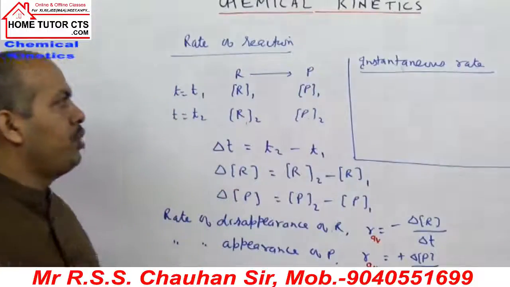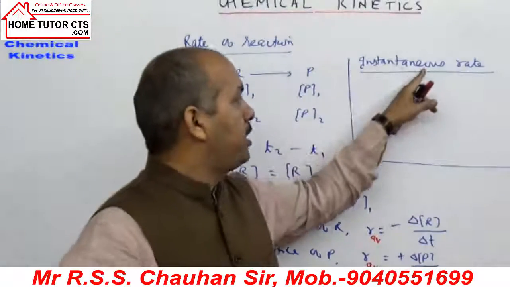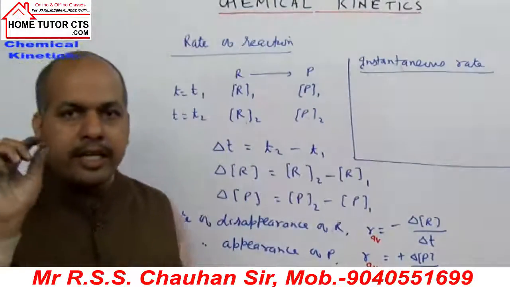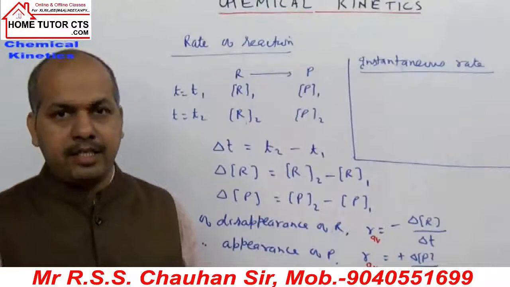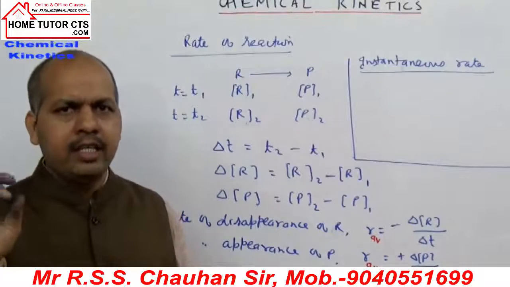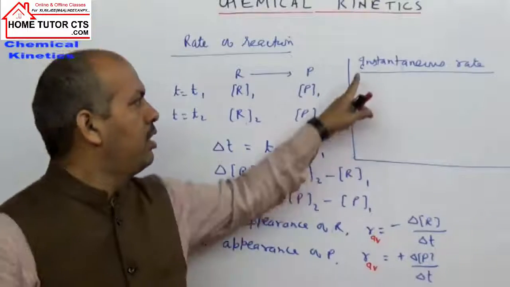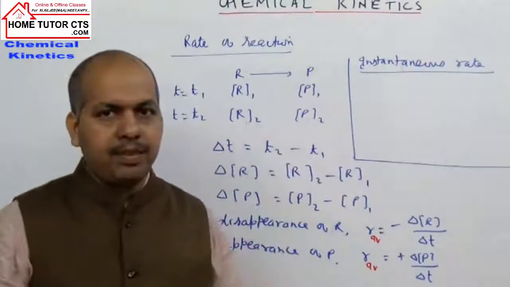What is the meaning of instantaneous rate? By definition, it is the rate of reaction at a particular time instant. At a given time instant t, the rate of reaction is called the instantaneous rate.